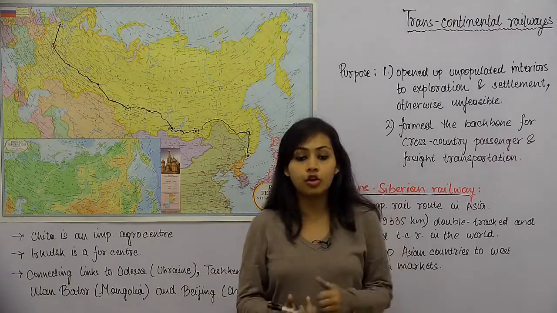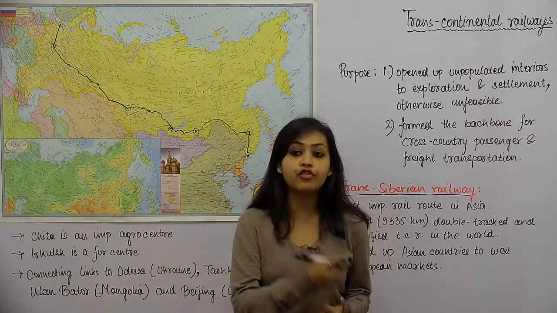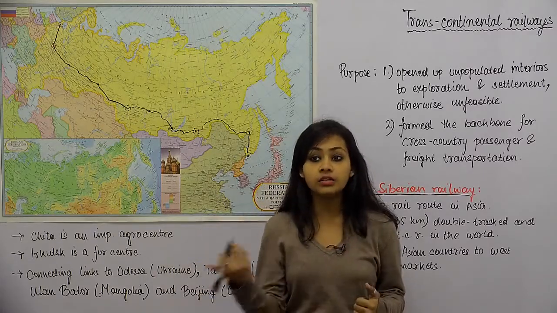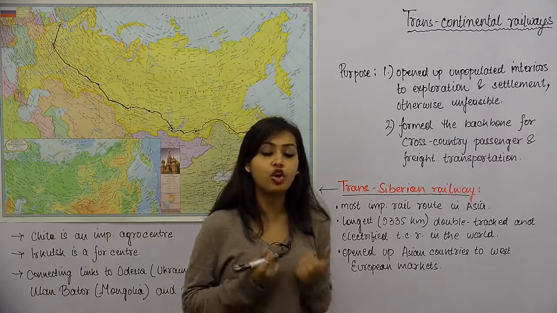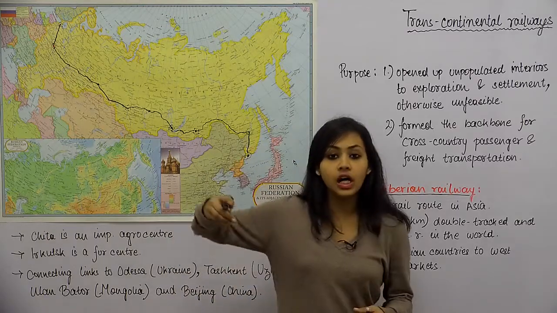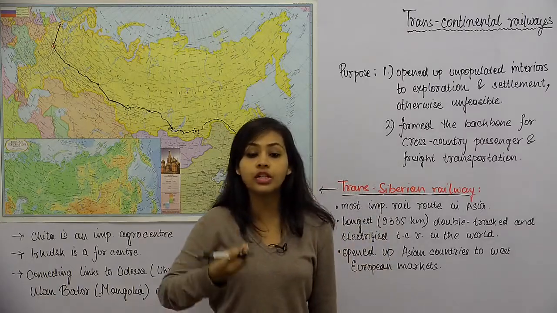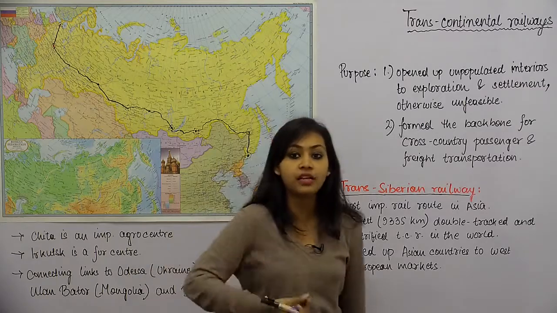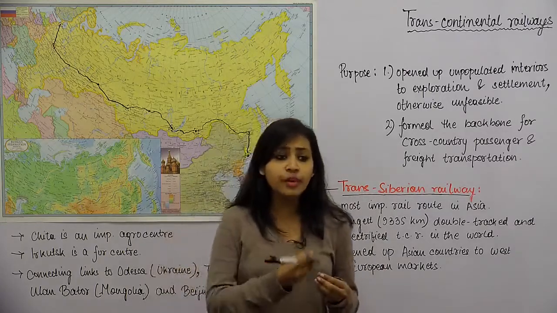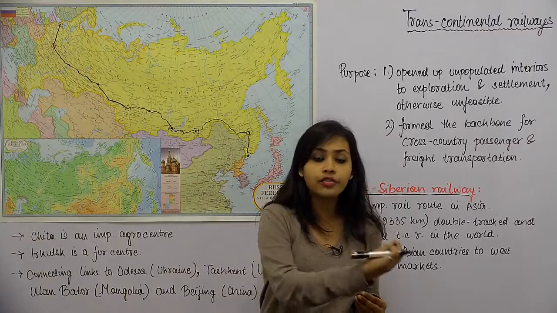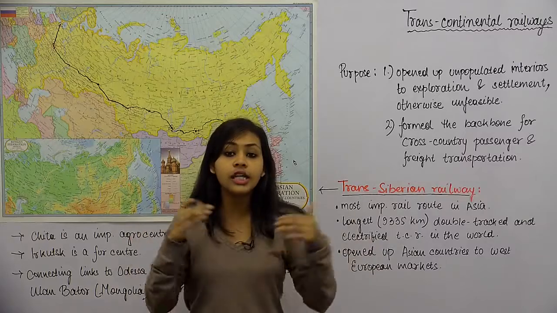So that's what transcontinental railways are. They cover the entire left right distance across the entire continent. So that's why these railways are called transcontinental railways. They have a lot of stops in between. बहुत सारे important रेलवे स्टेशन होते हैं जो बहुत ही इम्पोर्टेंट सेंटर्स होते हैं, ट्रेड के रिस्पेक्टिव में हम देख ले या इकोनॉमी के रिस्पेक्टिव में हम देख ले, तो there are a lot of important centers in the middle of this railway line or in the middle of this rail route, but it covers the entire continent.